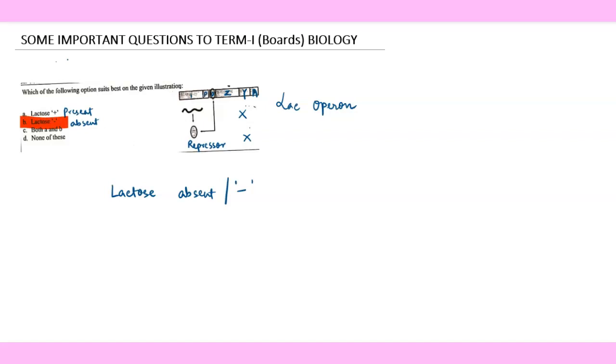If the inducer, lactose, would have been there, then lactose binds to the repressor and this will not bind to the operator, and in this case gene expression occurs. Okay, I hope this question is clear to you. If not, please replay and learn it.